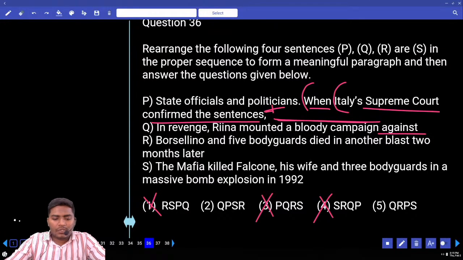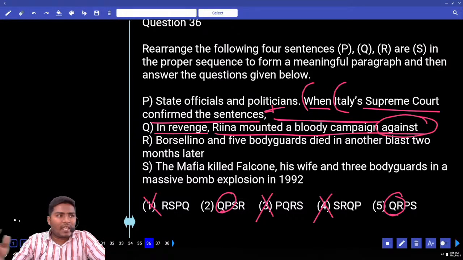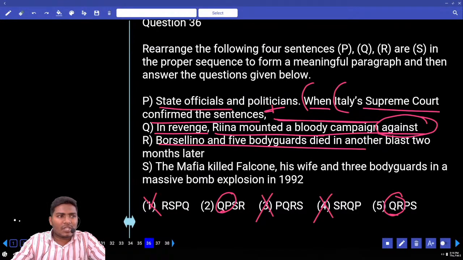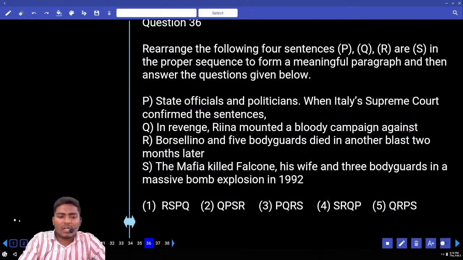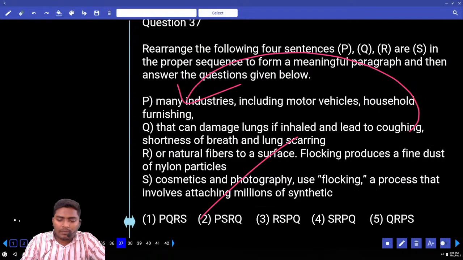Now you are left with only 2 options. Second option or fifth option. In both of them, one sentence is common. Which is common? Q is common. That means Q is the beginner. Now tell me, your pair is QP or QR? Read the sentence Q and you can get the answer. In revenge, Veena mounted a bloody campaign against somebody. Against whom? Against Borsellino and 5 bodyguards or against state officials? Campaign is against government or campaign is against person? Against the government. So the pair should come with QP. So where is that pair? Second one.